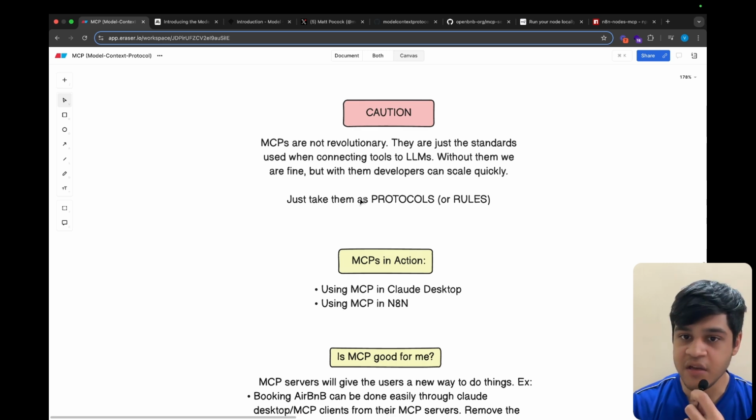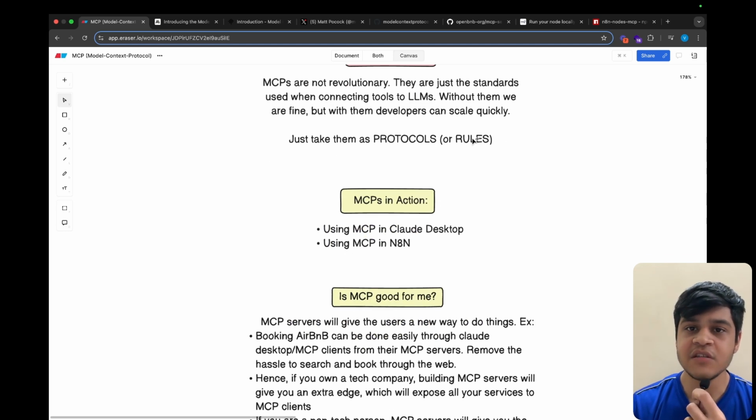So these are not revolutionary, they are just the standards used when connecting tools to the LLMs. Without them, we are fine, but with them, developers can scale quickly. So just take them as protocols or rules.